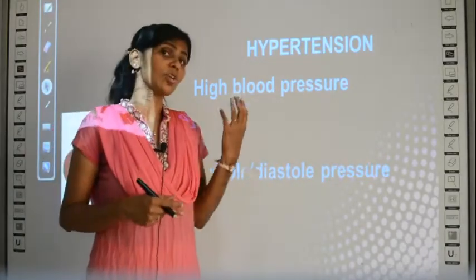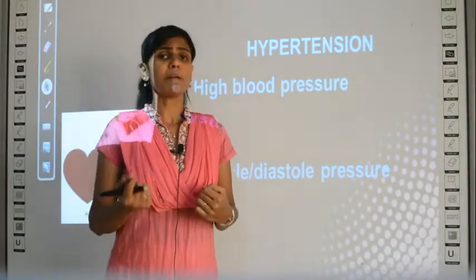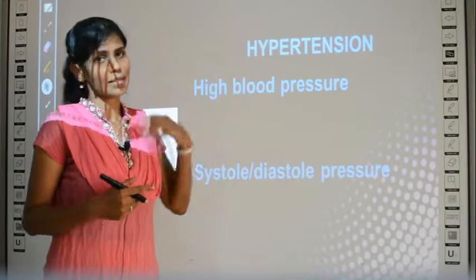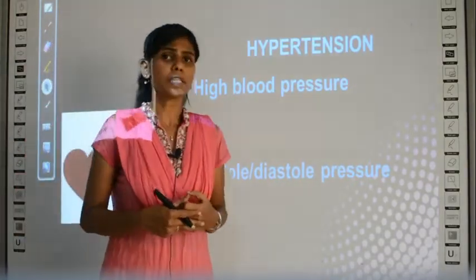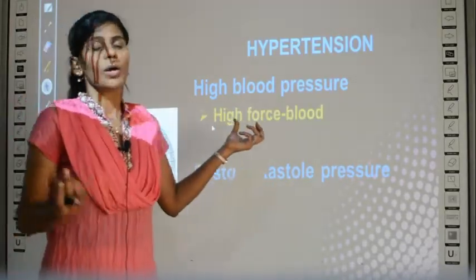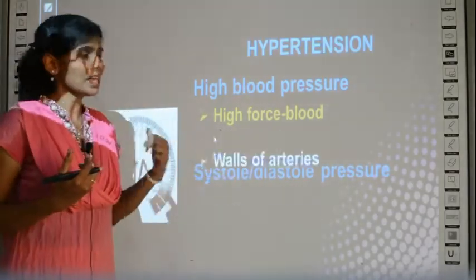He or she does not do this intentionally, but because of the blood pressure in his or her body, he becomes so tensed. So why is high blood pressure caused in a person's body? What may be the reason? The blood flow on the walls of the artery is going to be with a very high force.